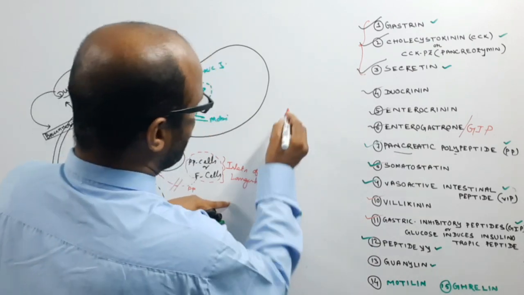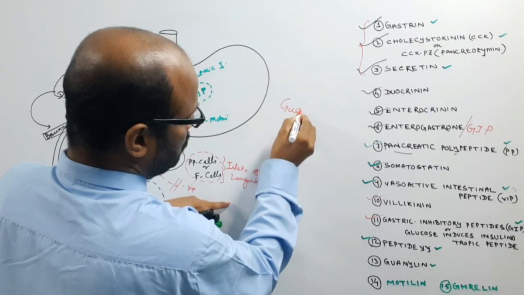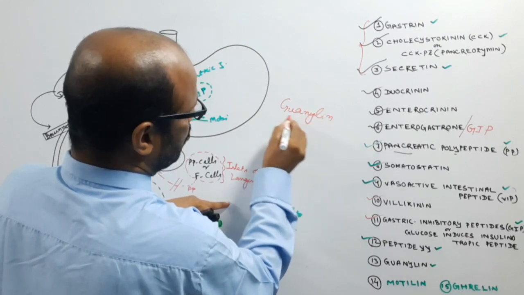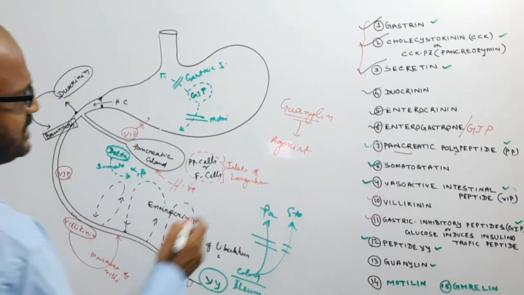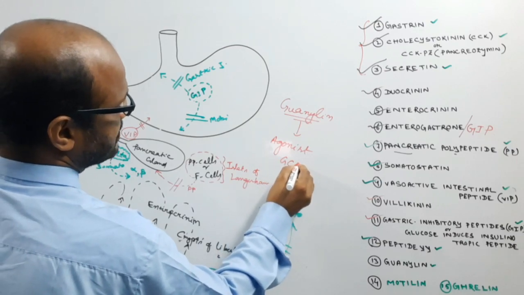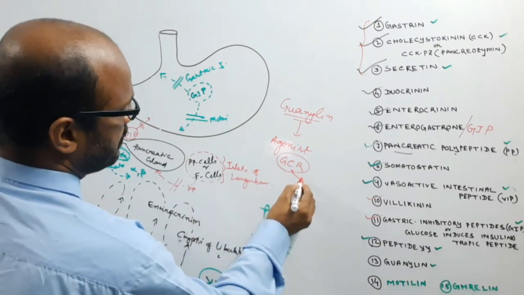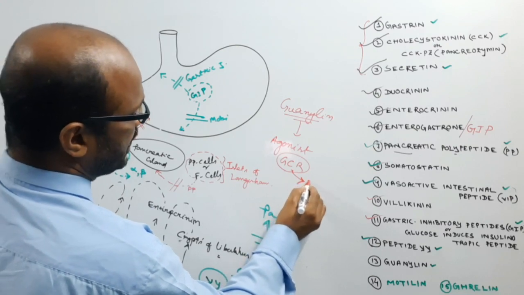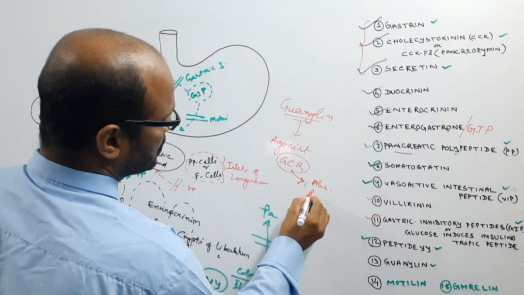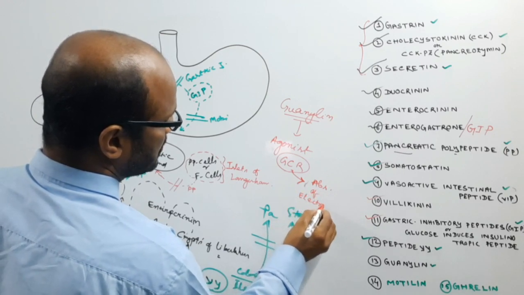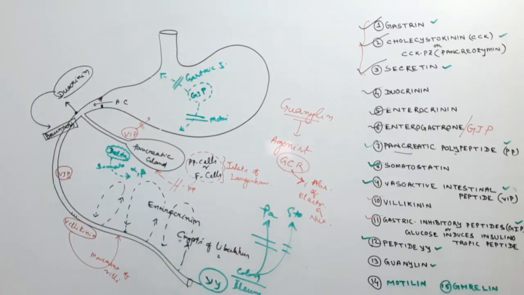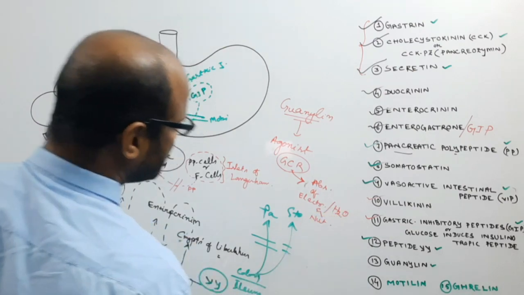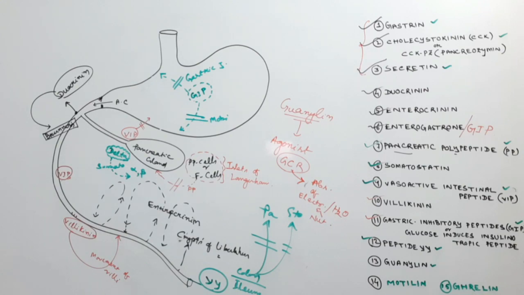So now come to the guanylin. It is one of the agonists of the guanylyl cyclase receptor, and it helps the absorption of nutrients and the electrolytes. It helps the absorption of electrolytes, water and somewhat nutrients also.